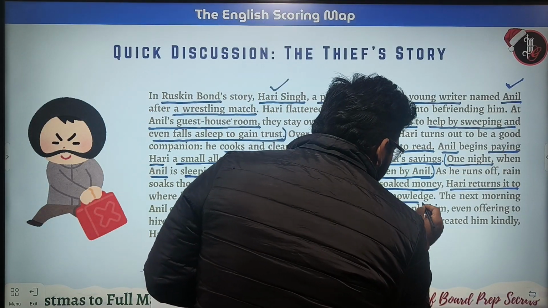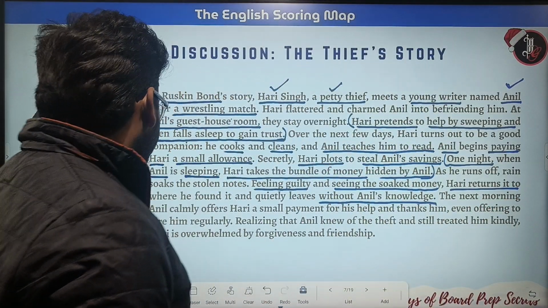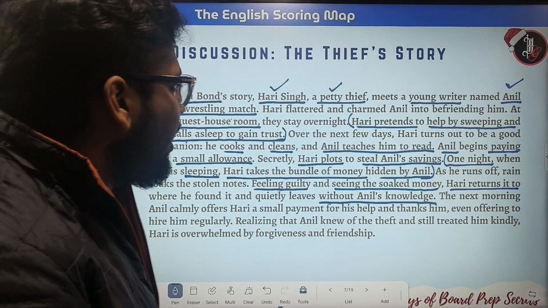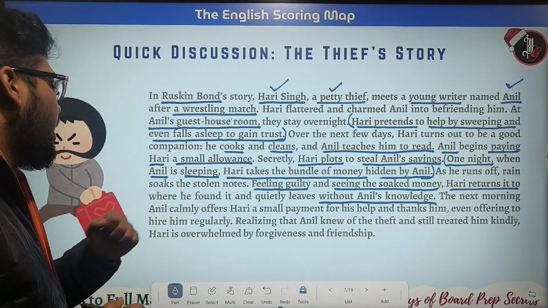The next morning, Anil calmly offers Hari a small payment for his help and thanks him, even offering to hire him regularly.